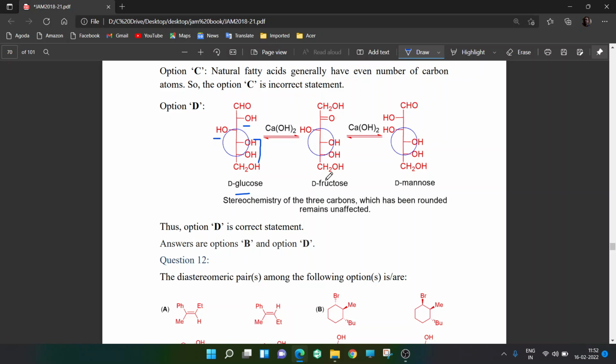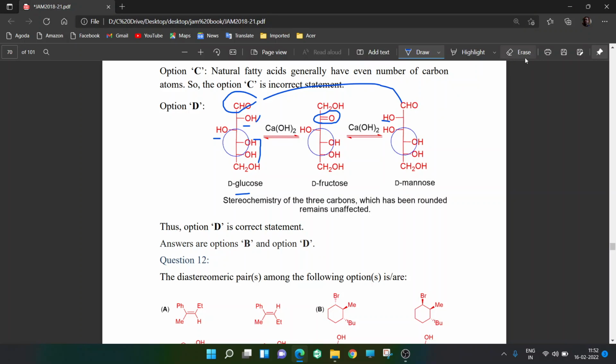Glucose is an aldose sugar, so at the top you have CHO, whereas in fructose the top is CH2OH and second you have a ketone group, so it is a ketose sugar. Carbons 3, 4 and 5 have the same stereochemistry. Mannose is the epimer of glucose at carbon number 2. Same as glucose, only at carbon number 2 the OH is on the left side in mannose. So they are epimers at carbon number 2.